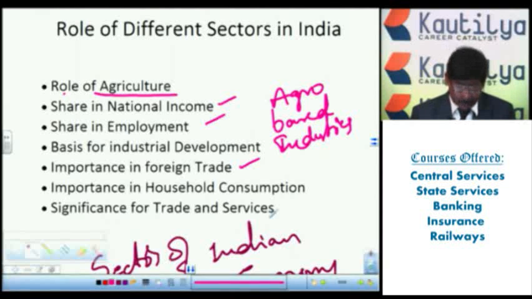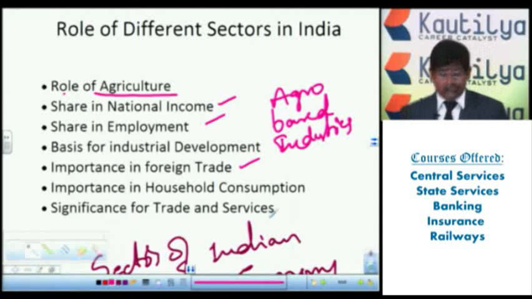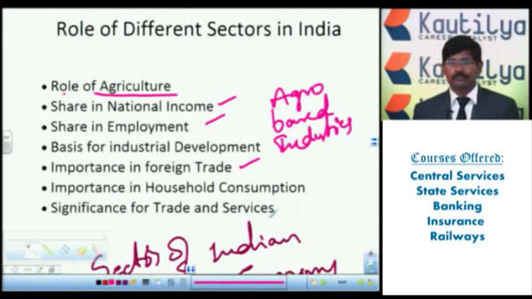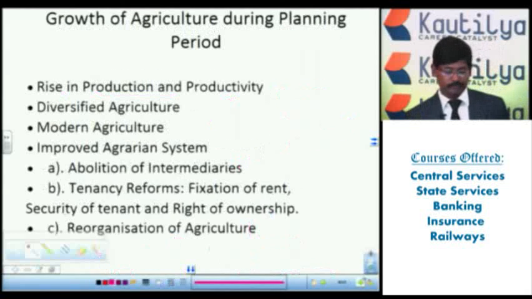The trade and services. Services means communications, storing, transportation, and all other services along with transportation services. All these services have developed because of agriculture. Again, because of agriculture, trade is also developing among the different sectors. So this is all about the role of agriculture in the Indian economy.